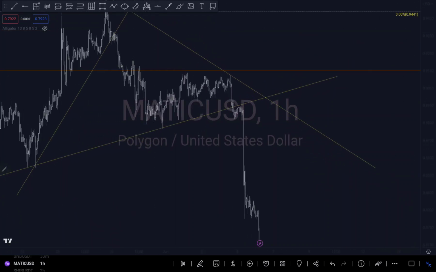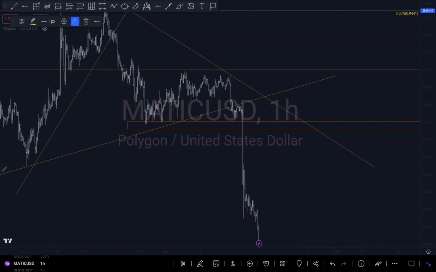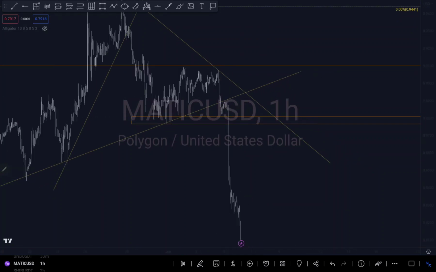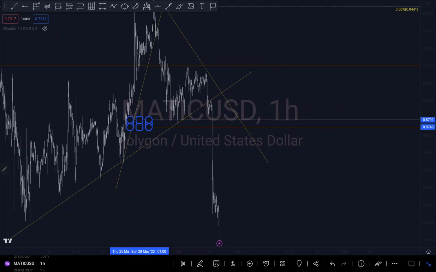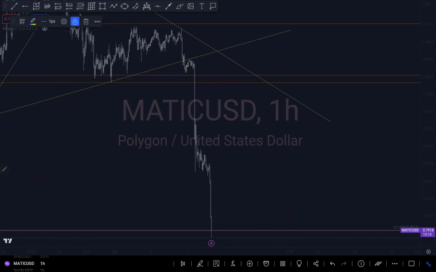So what am I expecting? I can draw a rectangular shape here because we can see that it's rejected of that level multiple times. Even if I zoom to the other side, we can see that around this level there have been multiple rejections. So those are significant areas to watch out for.